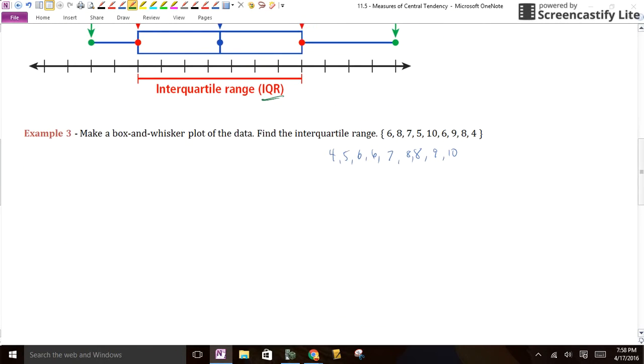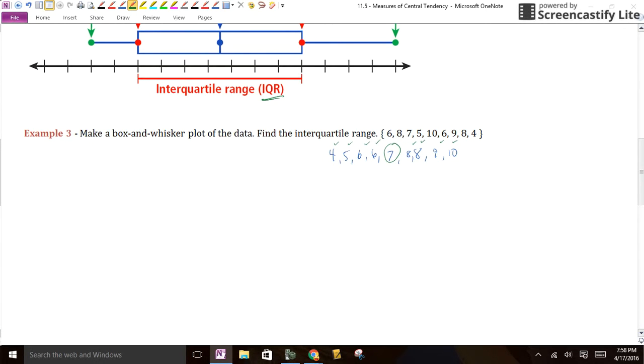All right, so I put them in order. Remember, you want to go low to high. And now it's going to be a little harder, so I'm going to cross out 2 lows and 2 highs. I'm going to cross out 2 lows and 2 highs. And it looks like 7 is right in the middle. So that is our median. Now remember what that's done.